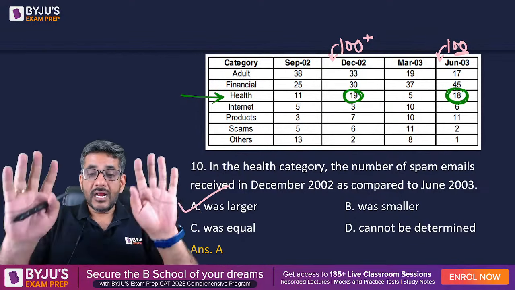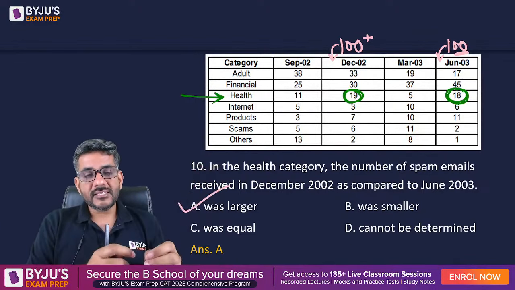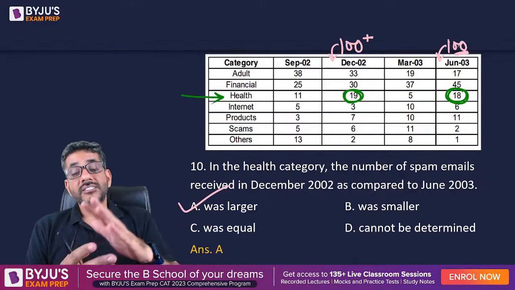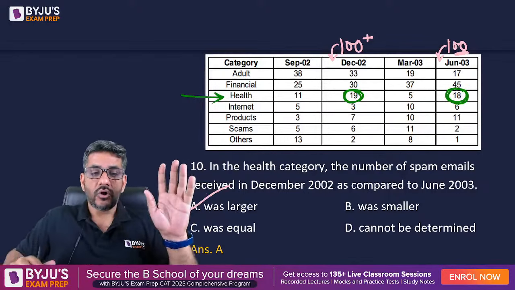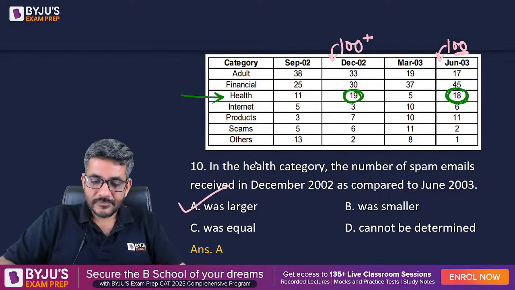I repeat, I do not know what is the base in December or June, but I definitely know the base in December is more than that of June. Base अगर ज्यादा है और percentage भी बड़ा है तो definitely ही बड़ा आएगा. So by that logic, I can surely say it was larger. So my answer is option A here.